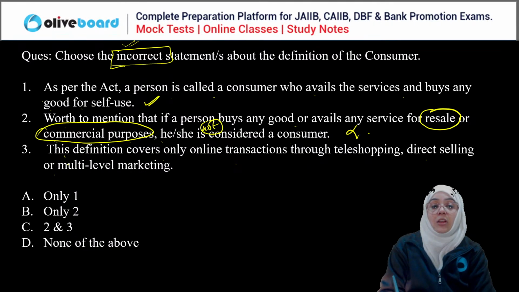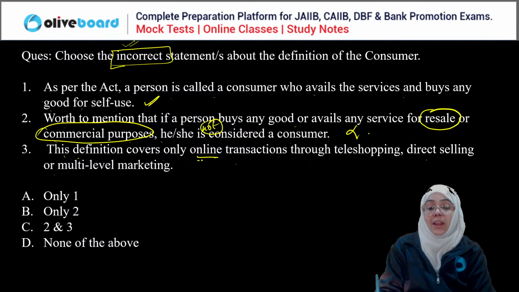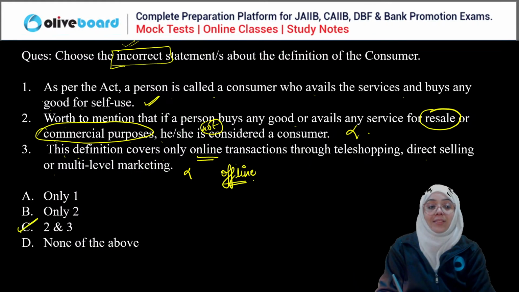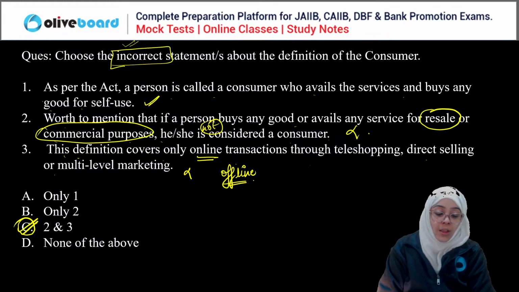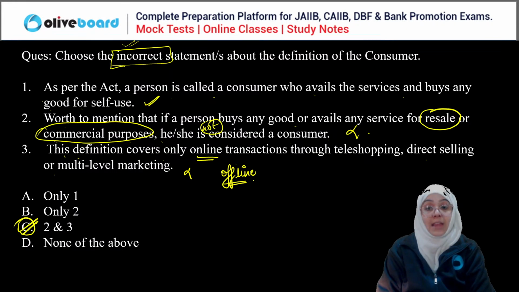Whereas if we talk about the third statement, the definition covers only online transaction. No, it is actually valid for online as well as for offline transaction. So the second and third are the wrong statements and the first is the correct statement, right? So C is the correct answer because we have to choose the second statement here, right? Everyone, incorrect statement here. Okay, done.